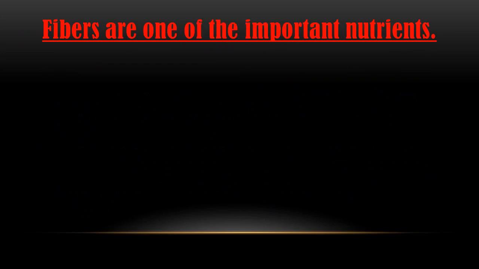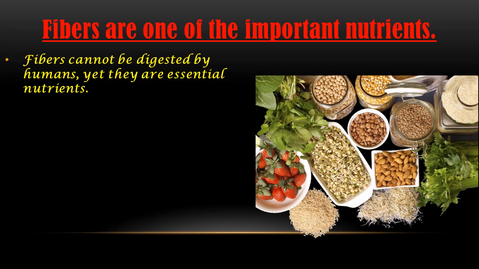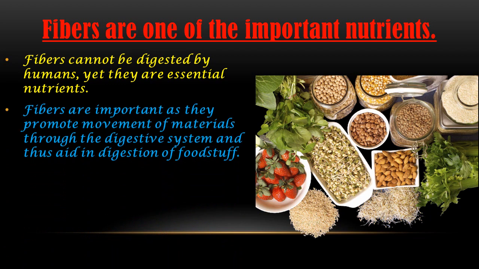Okay, now the next question: fibers are one of the important nutrients. So student, fibers are also known as roughage. The fibers cannot be digested by humans, yet they are essential nutrients. Fibers are a very essential nutrient for our body, but they are not digested by the human body, because our digestive juices or digestive system cannot easily break down fiber. That is why it is not digested by our digestive system, although they are required.